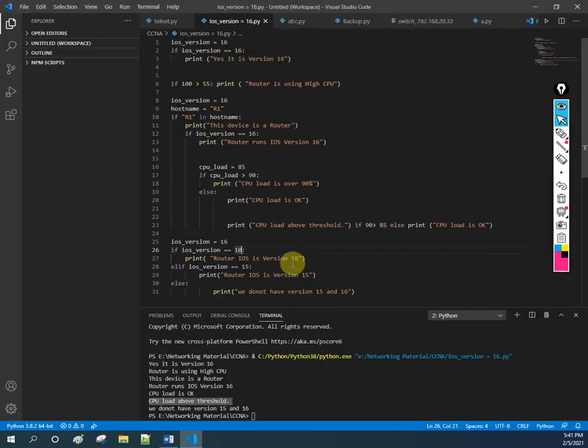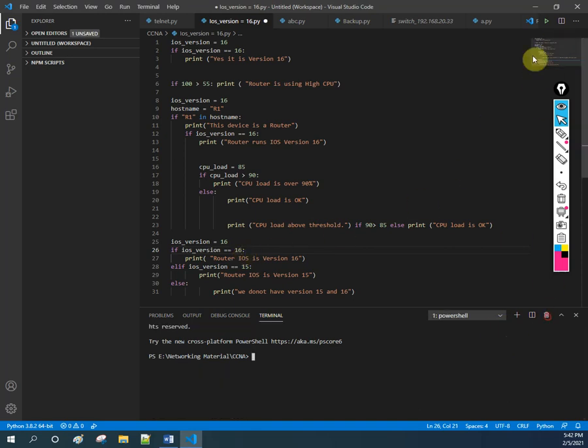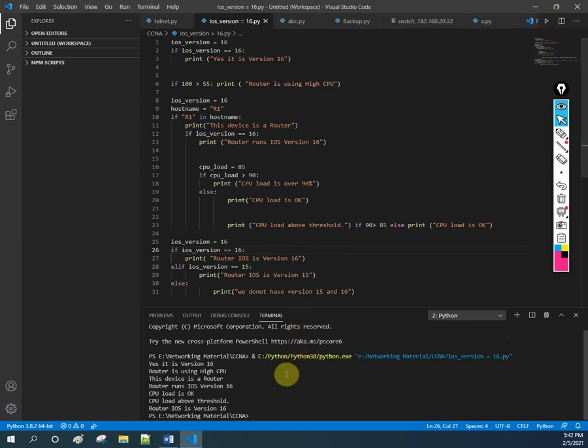If you want to check, we can check here. Let me change this one, instead of 10, to 15. I will delete this output and run it. When you see here, when I run, it is giving the iOS version is 16. But for example, if I change the iOS version to 10 and run this, then see what we are getting: the third condition, we do not have any version 15 and 16, because we have version 10, not version 15 and 16. That's why we are getting this.